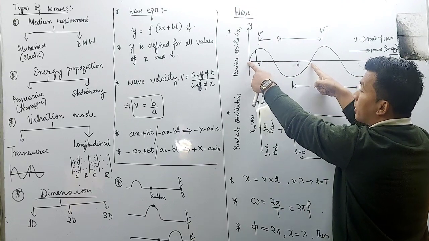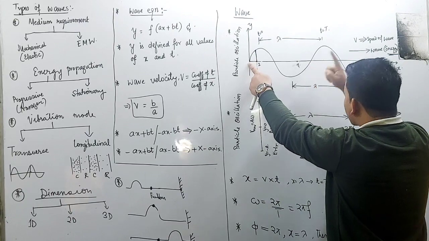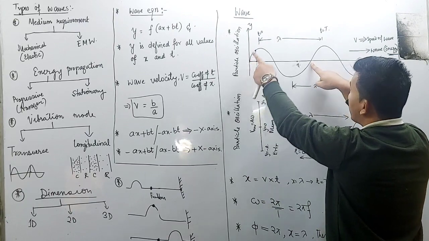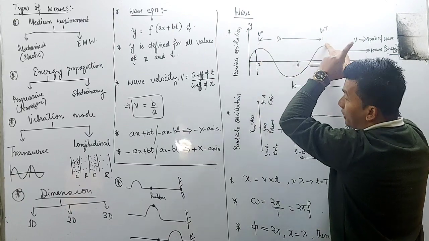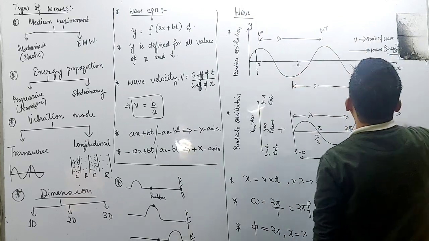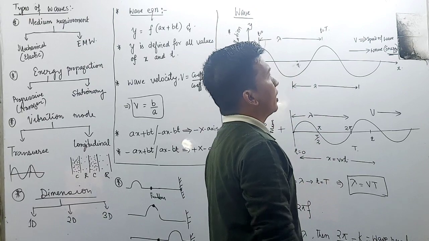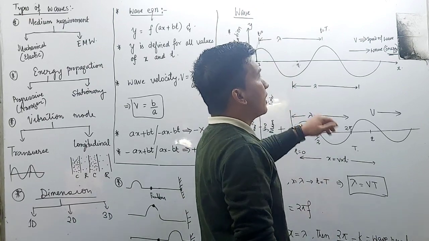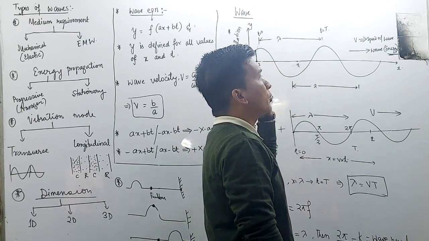And what is the time taken for the propagation of one wave? It will be known as time period. And this v will be considered as the speed of the wave.